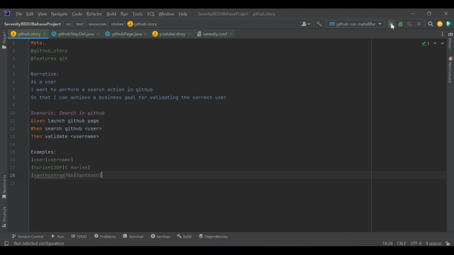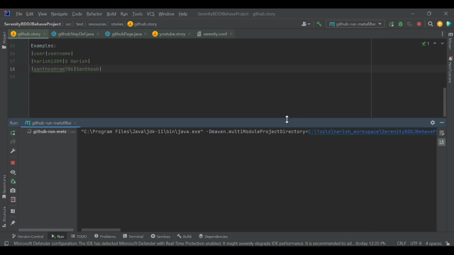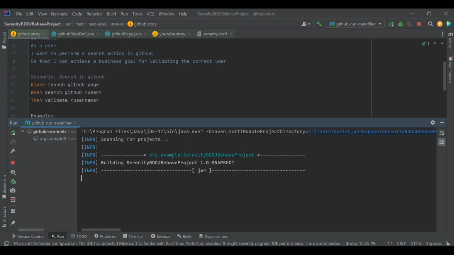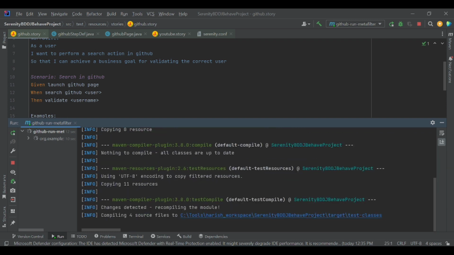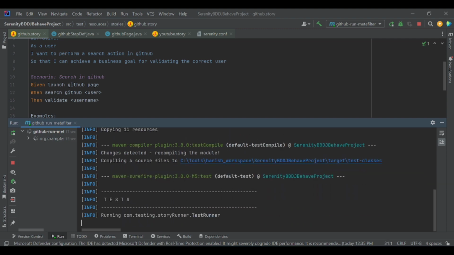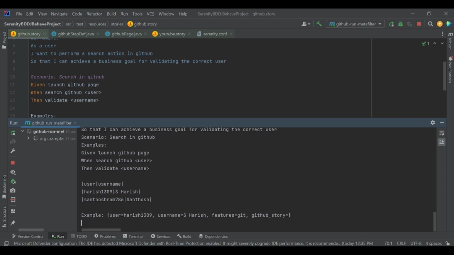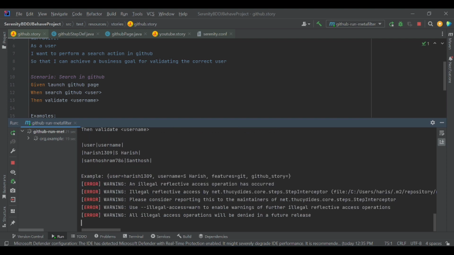So I will run this command. It should run the GitHub users and it should identify the issue and show the error. It should also create the report based on our execution. So it's running the application, it started the application, and it should launch the Chrome browser.